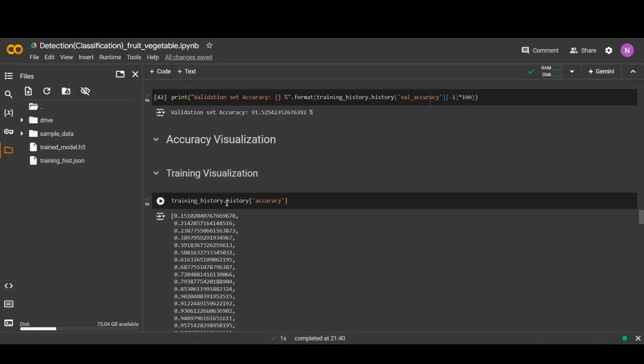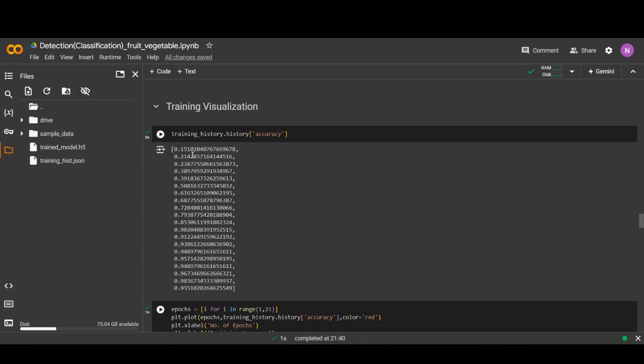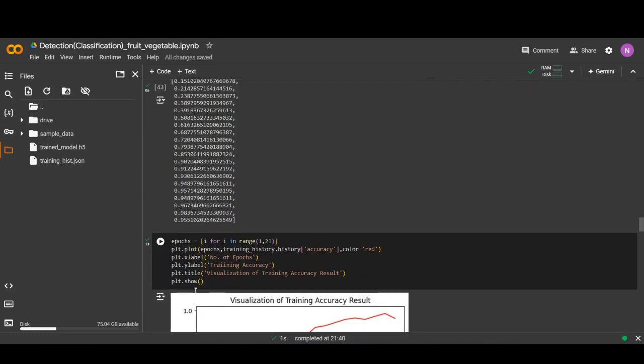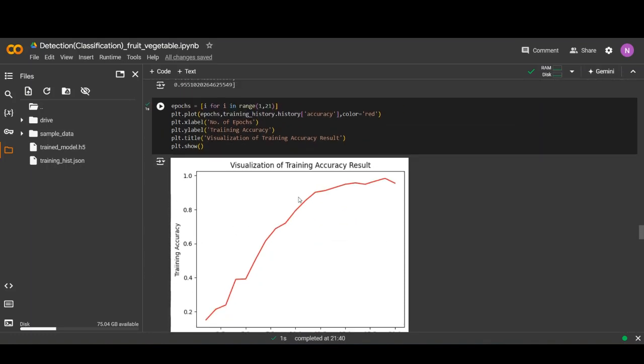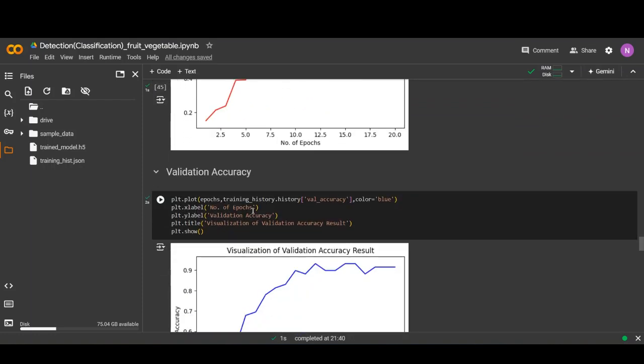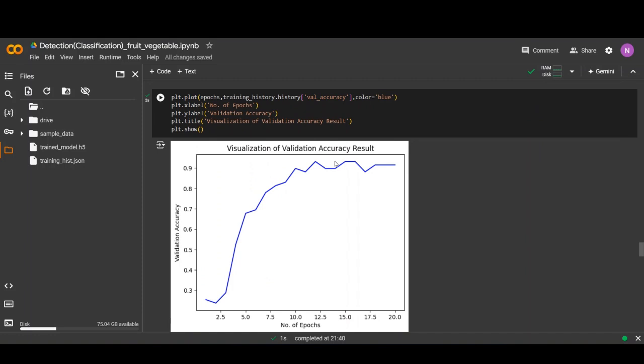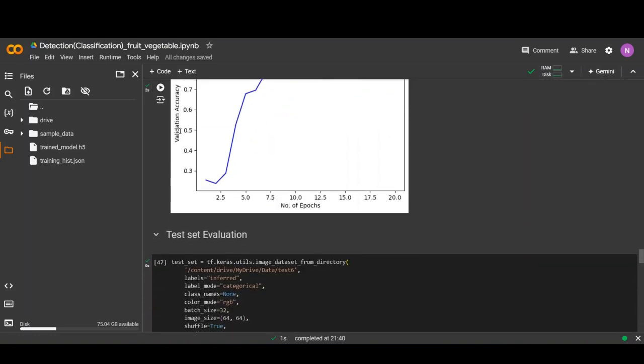Accuracy visualization. First of all, the training visualization from the training history. All 20 epochs, 1, 2, 3, like that up to 20, in the form of a graph. It is a visualization of training accuracy. With a small number of epochs, there is less training accuracy. So we increased the number of epochs, which increases the training accuracy. The same for validation accuracy; it is a plot of the validation accuracy using matplotlib.